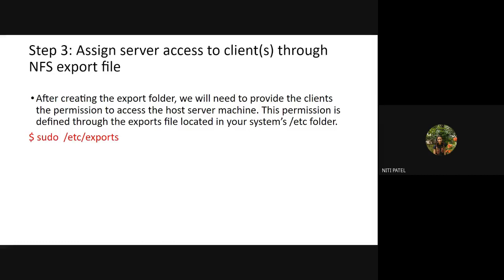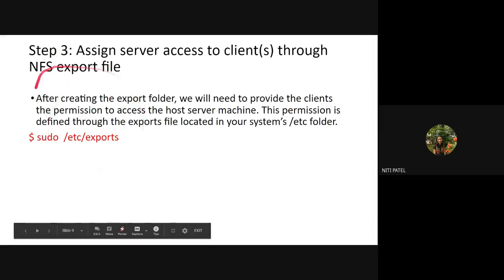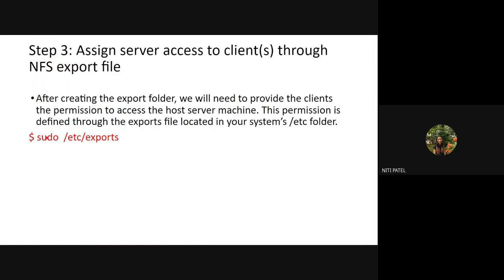Therefore, I have to execute this command so that a connection is made and it gives me permission to export the file from one machine to another machine. So in the third step, I am simply taking the permission to export the files from one machine to another machine. And how do you take this permission? By executing the command sudo /etc/exports. Why? Because this file, exports, is located inside the /etc folder.